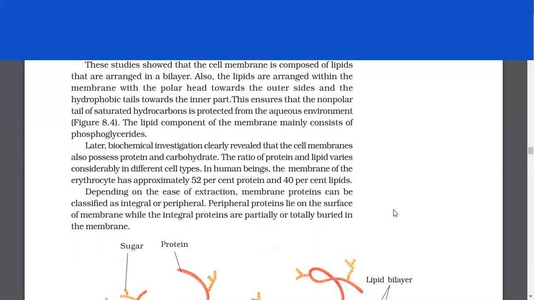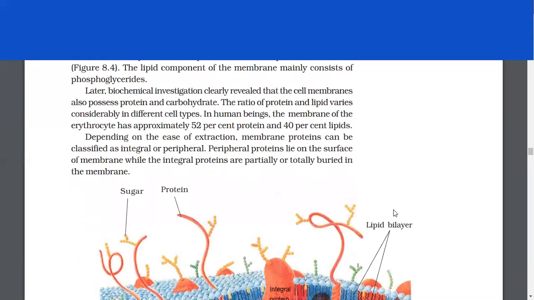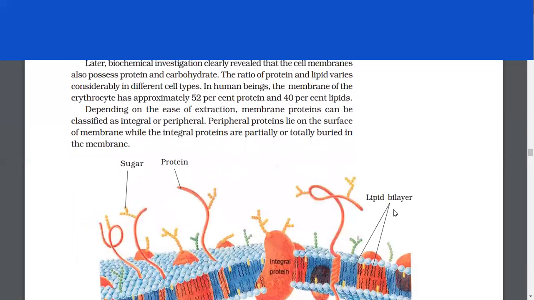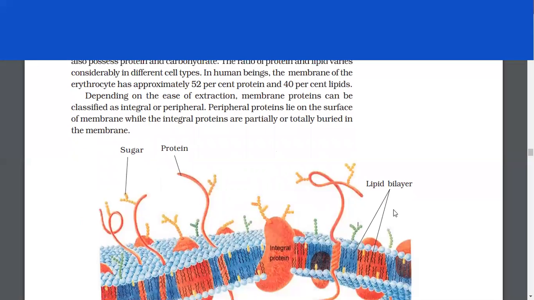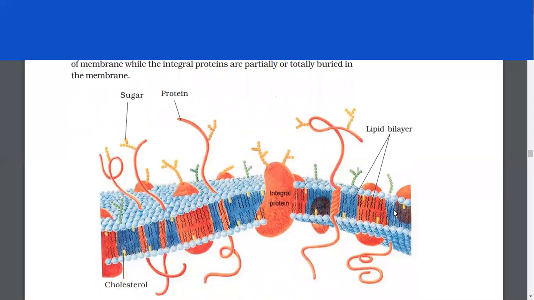Later, biochemical investigation clearly revealed that the plasma membranes also possess protein and carbohydrate. The ratio of protein and lipid varies considerably in different cell types. In human beings, the membrane of the erythrocyte has approximately 52% protein and 40% lipids. Depending on the ease of extraction, membrane proteins can be classified as integral or peripheral. Peripheral proteins lie on the surface of the membrane, while the integral proteins are partially or totally buried in the membrane.